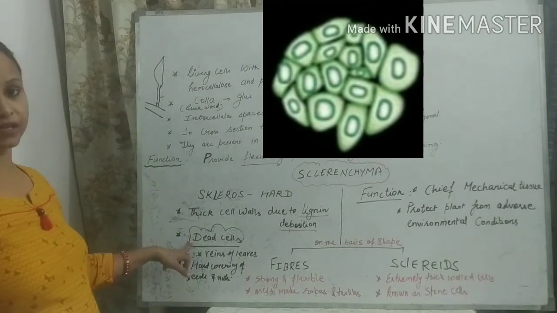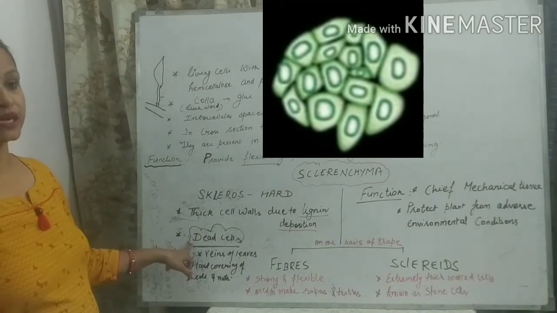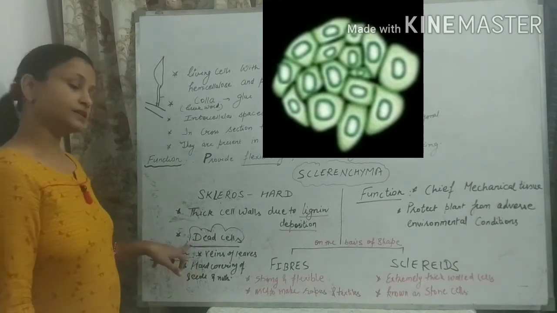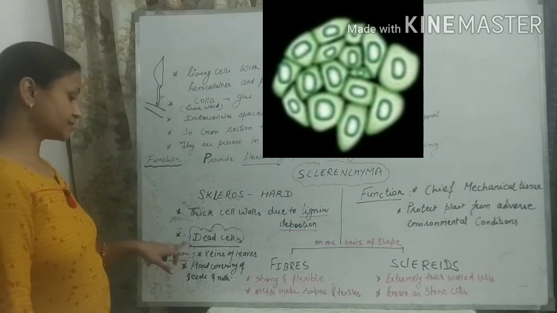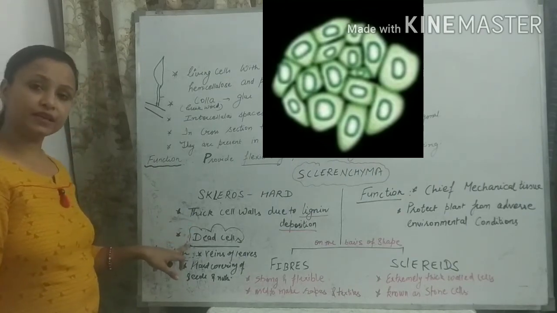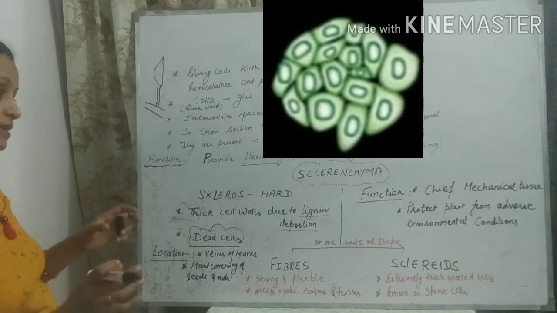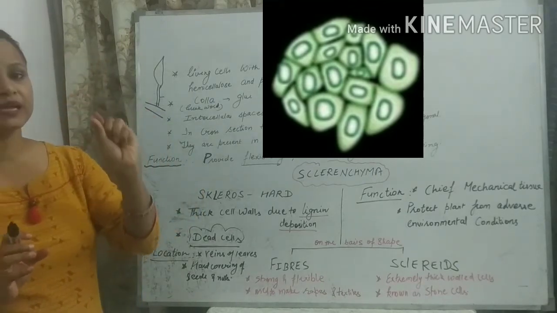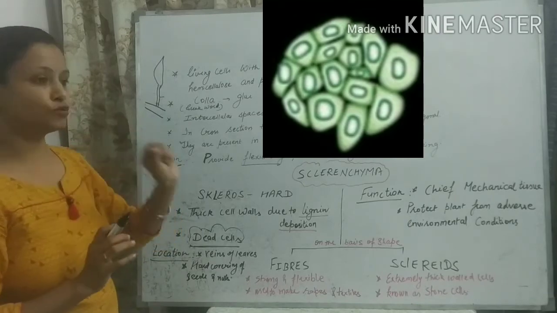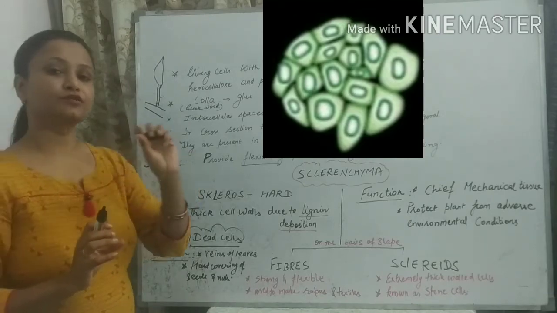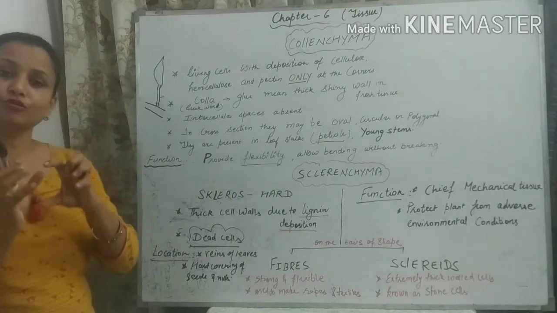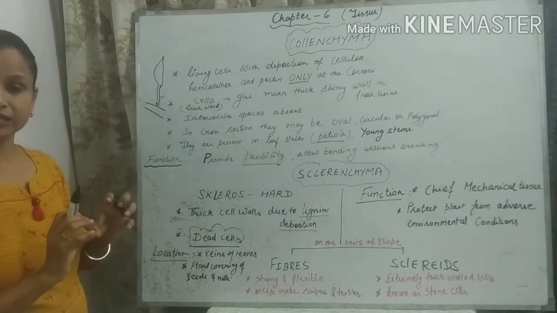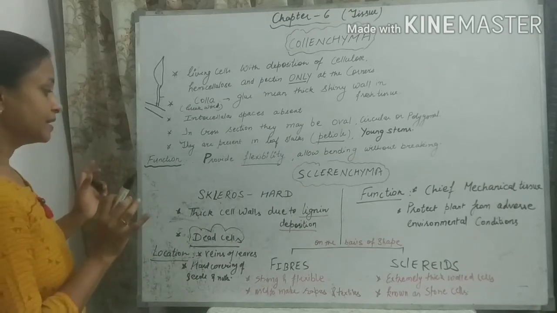While we have read that in parenchyma and collenchyma the cells are living, sclerenchymatous cells are dead cells. Why are they dead? Because of the thickened cell wall, there is very little space inside the cell. There is no protoplasm, no cytoplasm, no cell content, no cellular organelles, no nucleus. That's why the cell becomes dead.